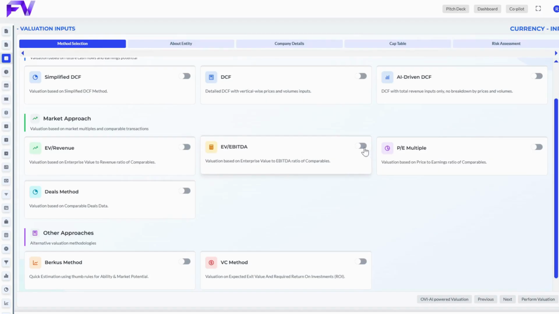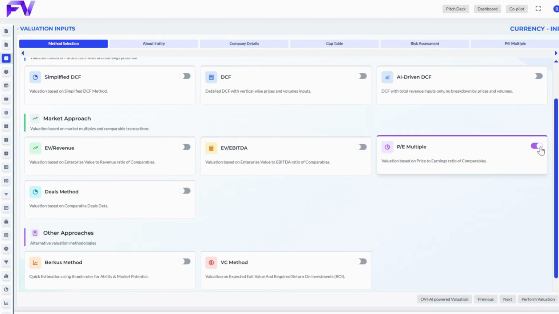Fifth method, EV/EBITDA multiple. A popular valuation method uses industry benchmarking, and that considers profitability before interest, taxes, depreciation, and amortization. It's widely used in M&A and for comparing companies across industries.